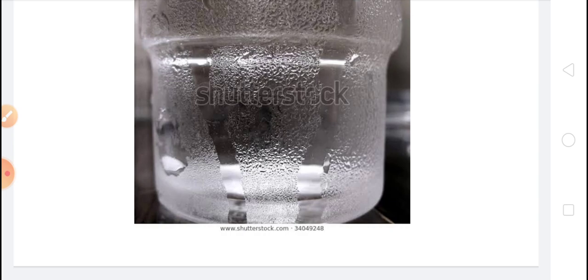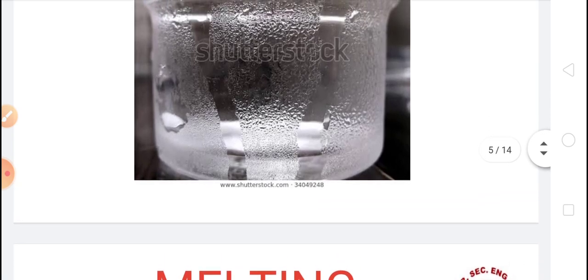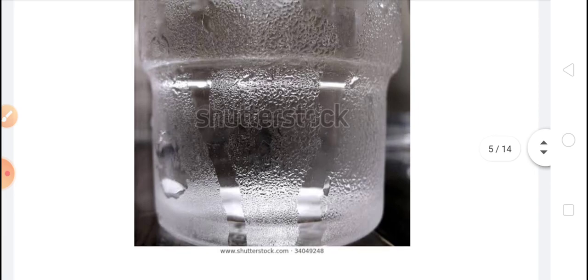In evaporation, the liquid water changes into gaseous state on heating. Just opposite to that, in condensation, the water vapor, meaning the gaseous form of water, changes into liquid on cooling, and this process is called condensation.